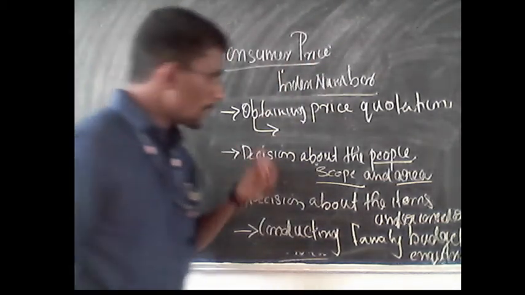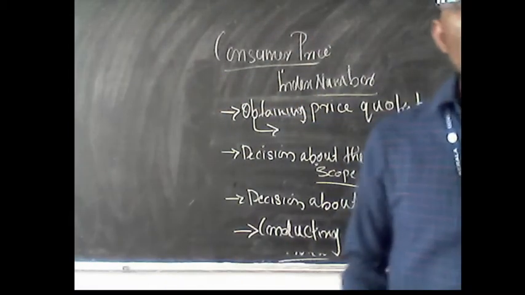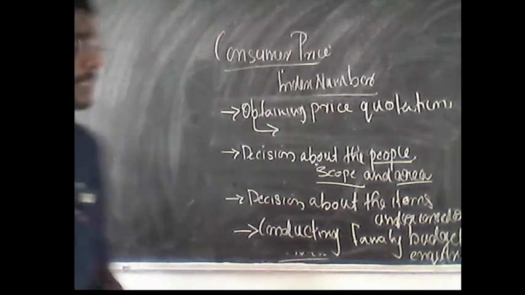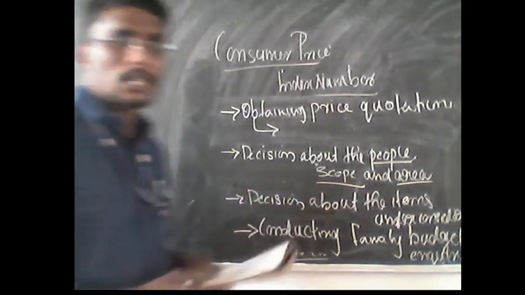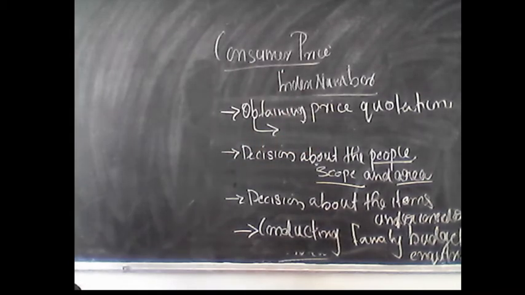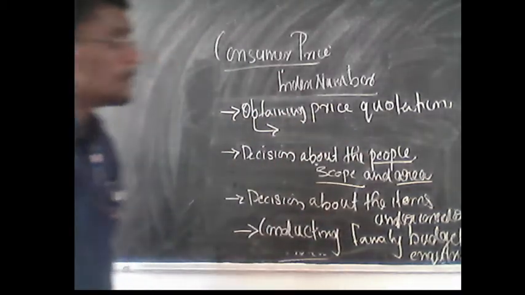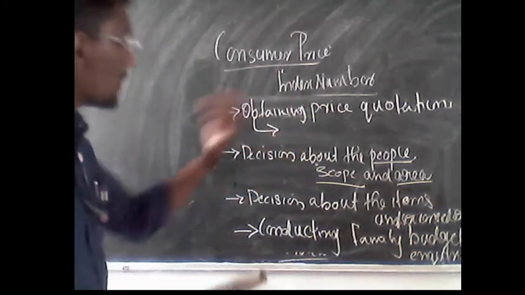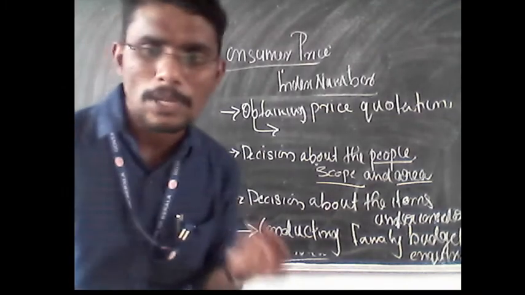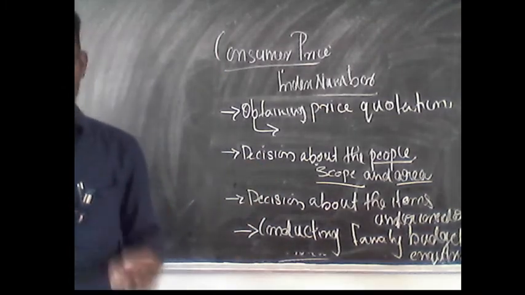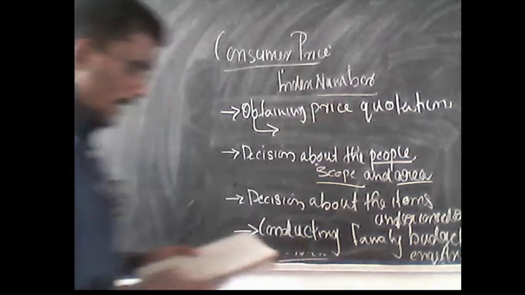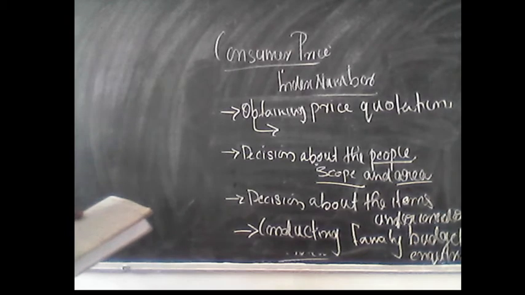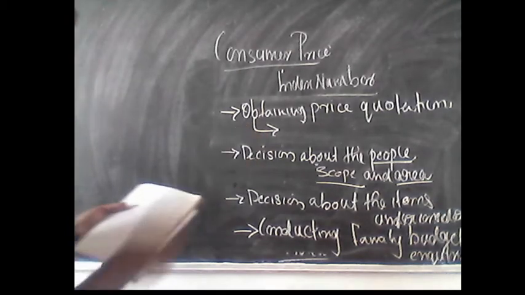Because if you are considering a particular commodity, its price may be entirely different in one market from that in another market. Thereby, a simple representation of that price or price change is required while constructing an index number. All markets cannot be used for studying the same. So for the purpose of study, on the basis of convenience, we can take only a representative part of those markets. Thereby we can calculate the index number. That is the next step while constructing this index number: obtaining price quotation.